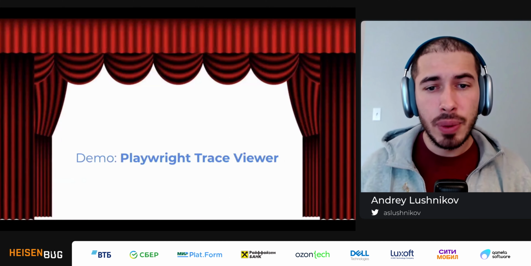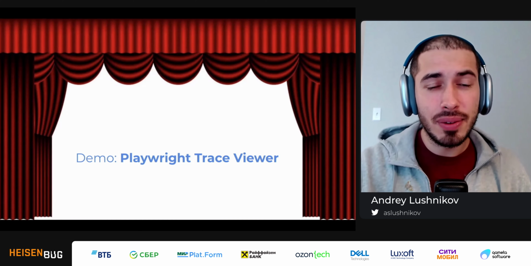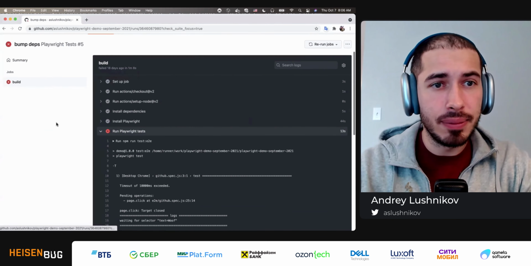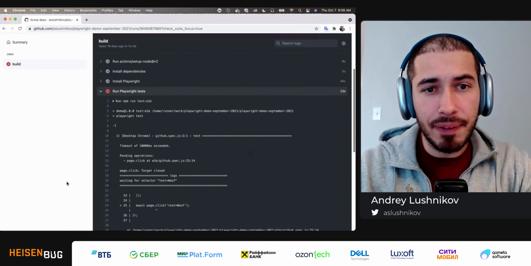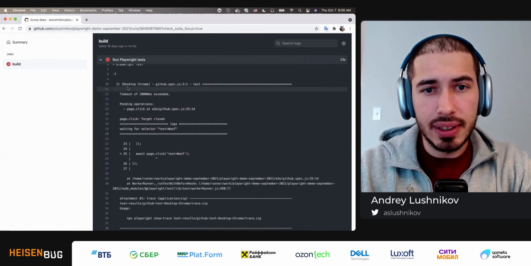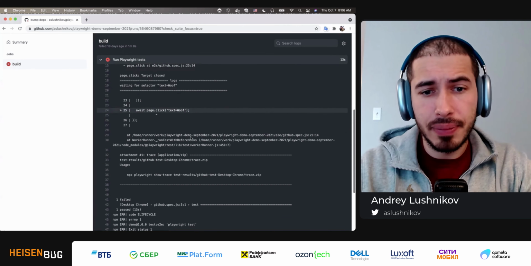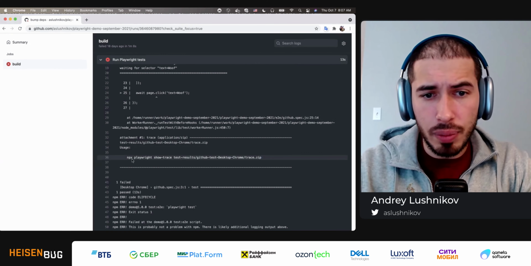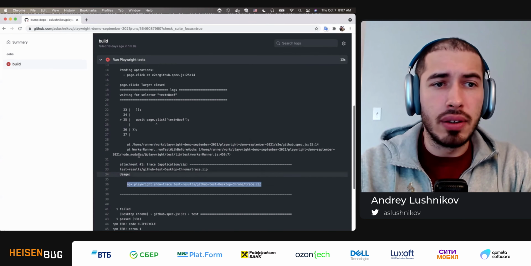So last but not least, we want to download the trace and go and look around in Trace Viewer. So let's actually do this. I have this GitHub repository, which has an actions setup, and inside these actions, I have a failure. I was running my Playwright tests and something didn't work. It says timeout exceeded, and it even tells me where. Right here in the output, I have this command. I will copy it, but before I can use it, I need to download this trace file.